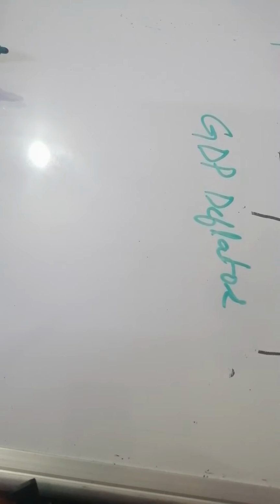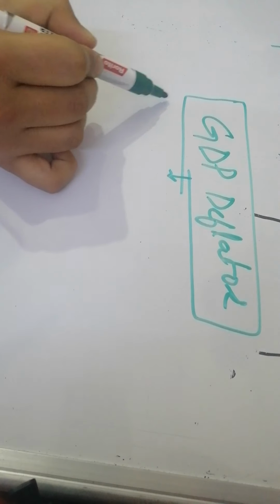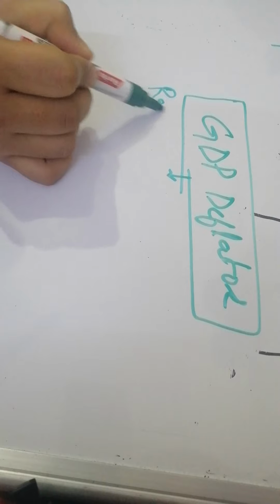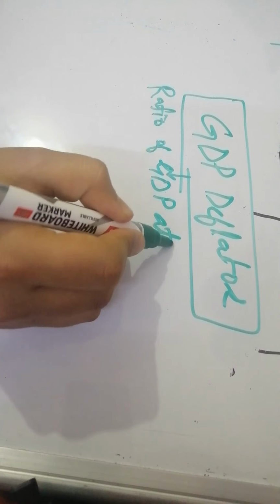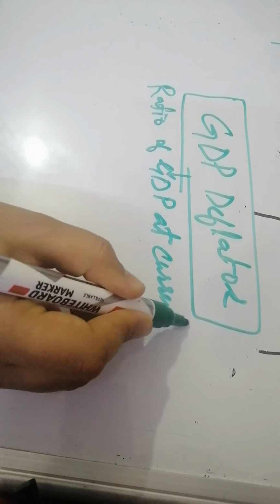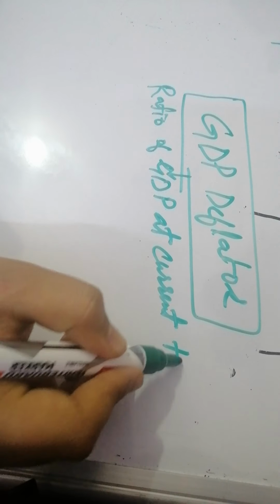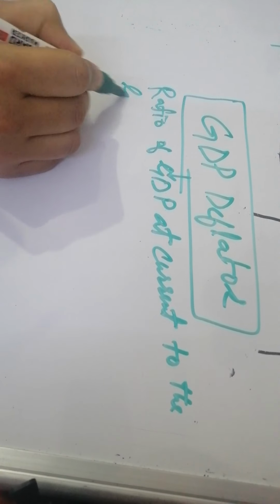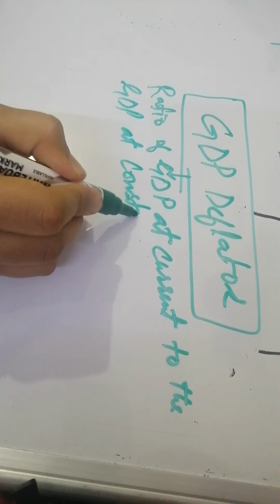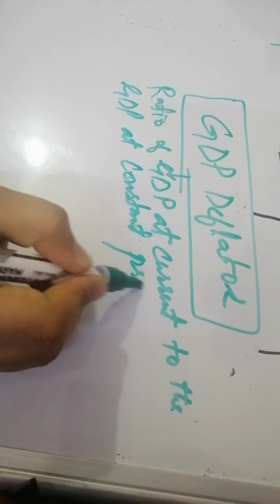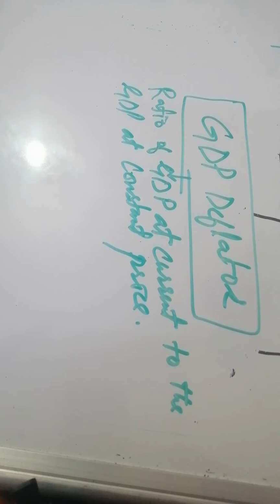When we talk about the GDP deflator, just remember GDP deflator is the ratio of GDP at current price to the GDP at constant price.